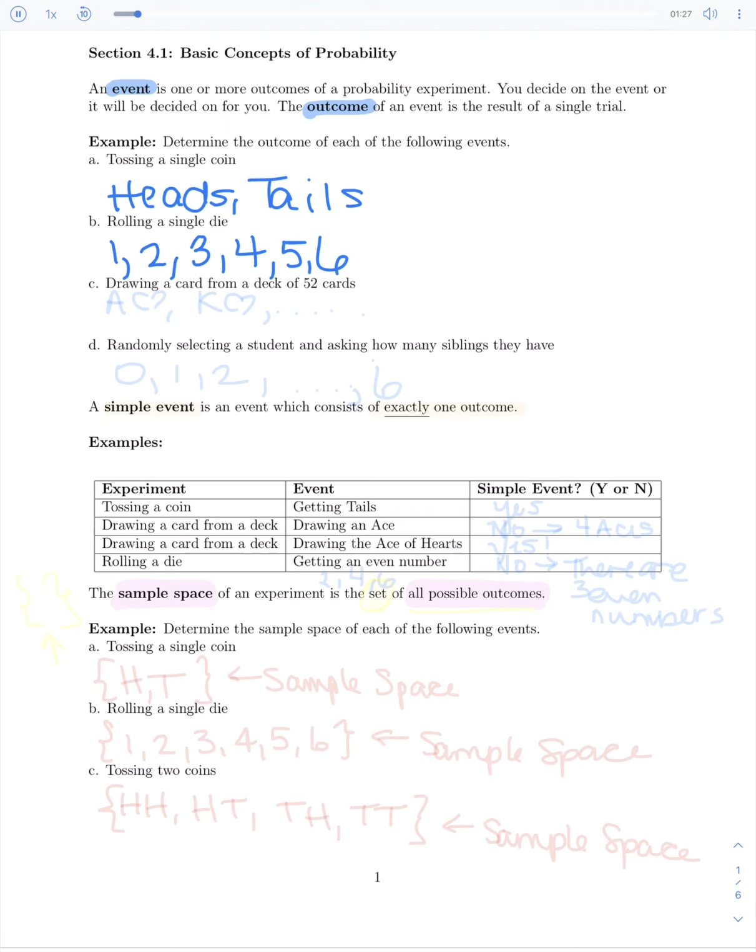Drawing a card from a deck of cards, there are a lot of choices. It could be the Ace of Hearts, the King of Hearts, the Queen of Hearts, and so on and so forth. There are 52 options there. Randomly selecting a student and asking how many siblings they have, they could have none, they could have 1, they could have 2. Eventually we'll get up to a maximum of, let's say, 6 siblings. Could be more, but probably not.